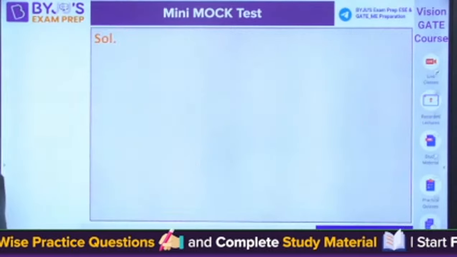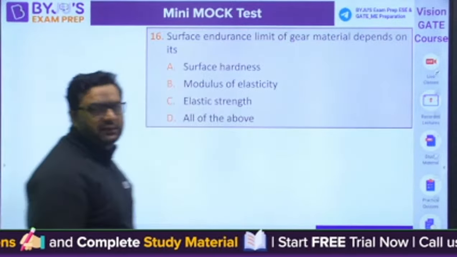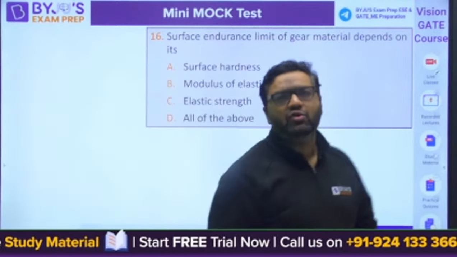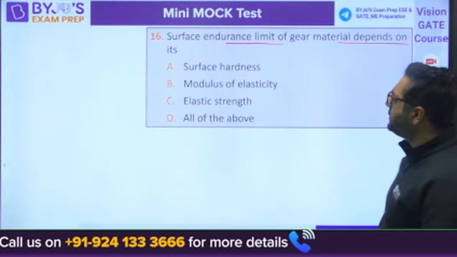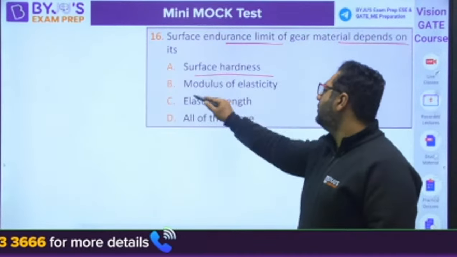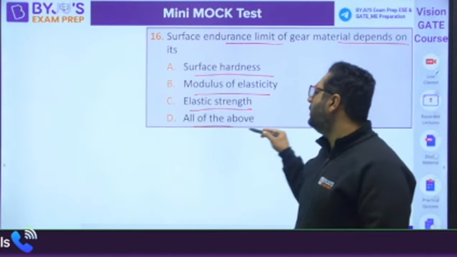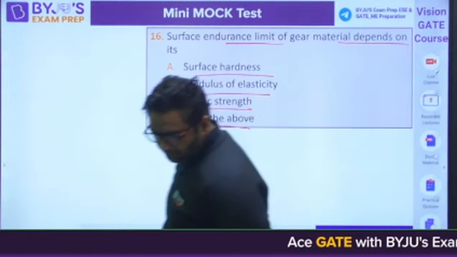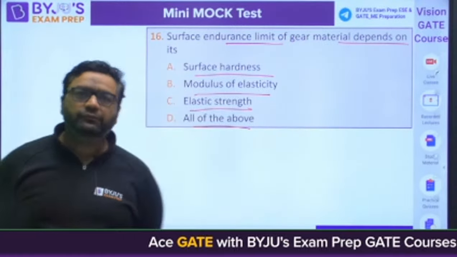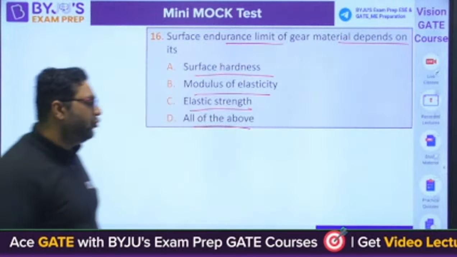Yes. Moving to question number 16. This is once again from machine design, the gear topic. They are saying the surface endurance limit of gear material depends upon surface hardness, modulus of elasticity, elastic strength, or all of the above. What would be the answer, guys?